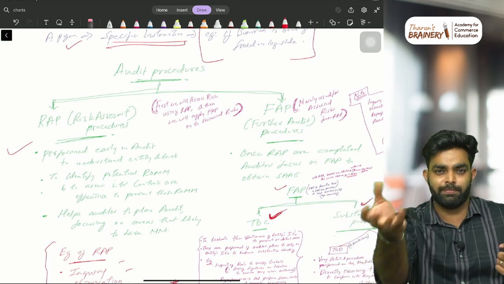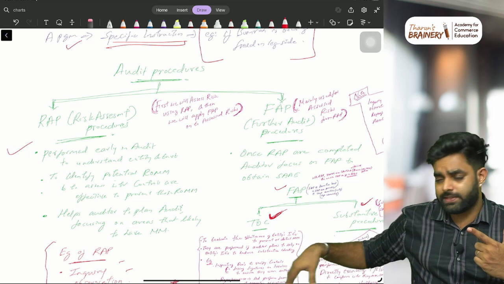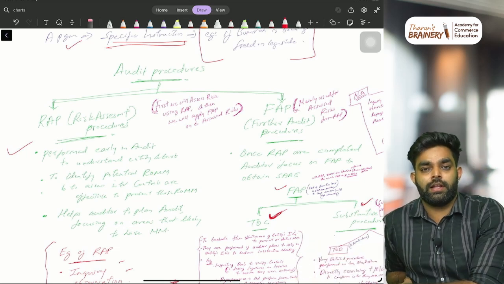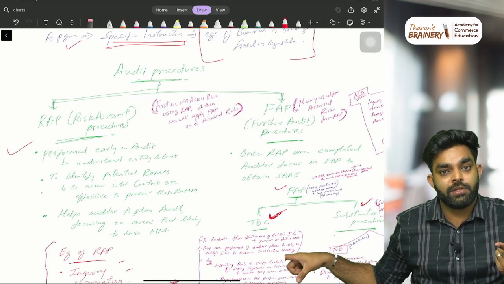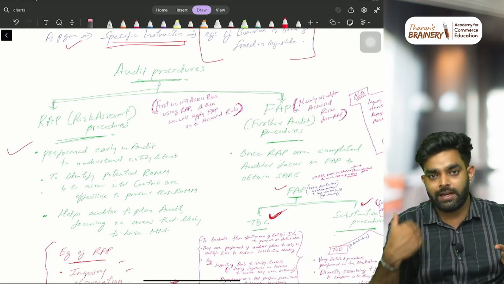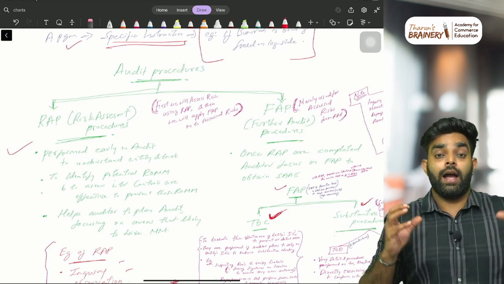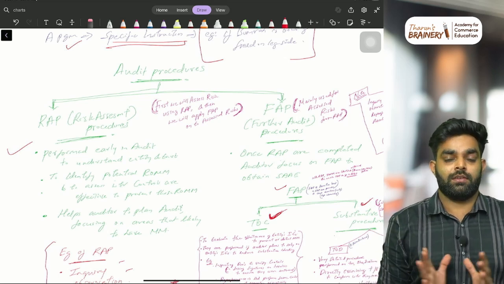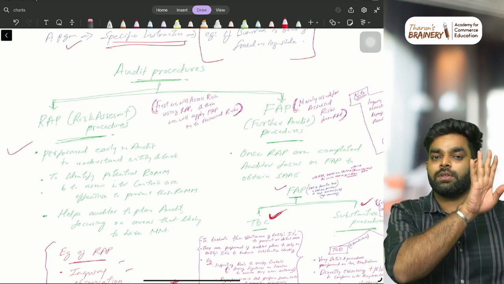Just understand like this, base understanding. Example, CCTV. This CCTV is not there. I observed that. So that area needs to be checked more. Inquiry, observation, and analytical procedure. I'll explain analytical procedure in detail in SA 520, but for your understanding, just understand it like this. Analytical procedure just means comparison. It is just comparison. Comparing last year's financial statements with this year's financial statements.